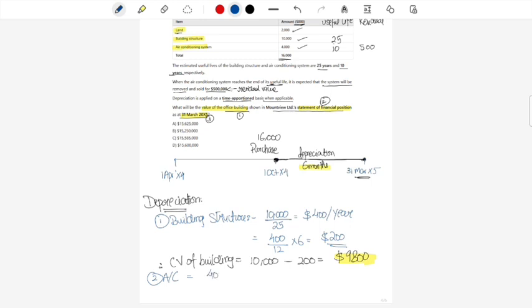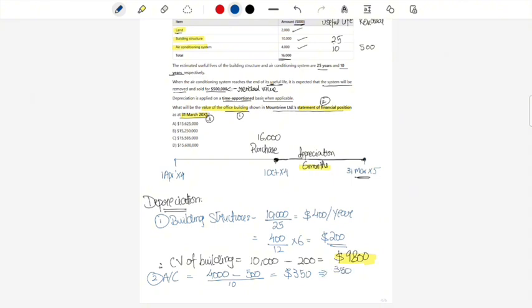It will be the initial cost, which is 4,000, minus the residual value, which was 500. Notice how in the building structure we did not have the residual value. We will assume that it did not have any residual value because the question did not tell us. So you move with this assumption and try to work with the numbers. So 4,000 minus the 500 divided by 10. This will give you a depreciation charge per year of $350. And notice how again it pertains to a full year depreciation.